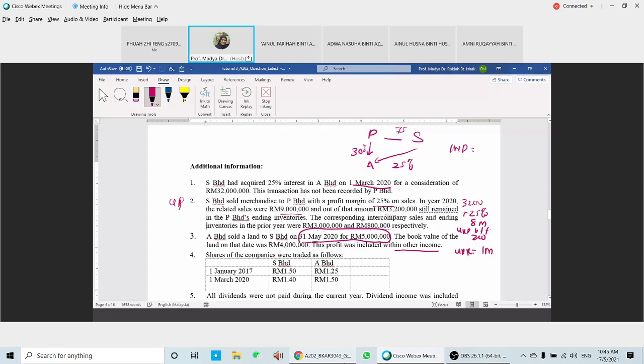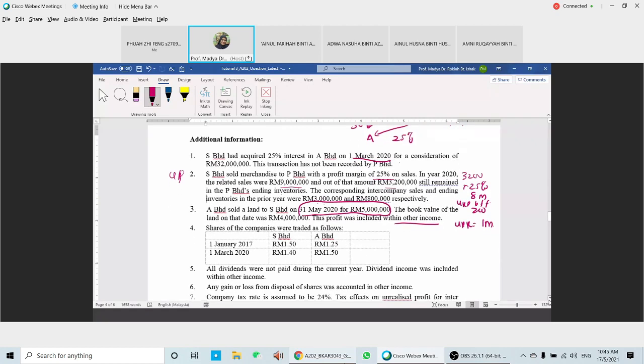The shares of the company were traded as follows. So this amount here is to find the fair value of the company. For S, the fair value here will be 1 ringgit 50, times the share capital. The share capital for S here is 60 million. So 60 million times 1.5, you're going to have 90 million for share capital.